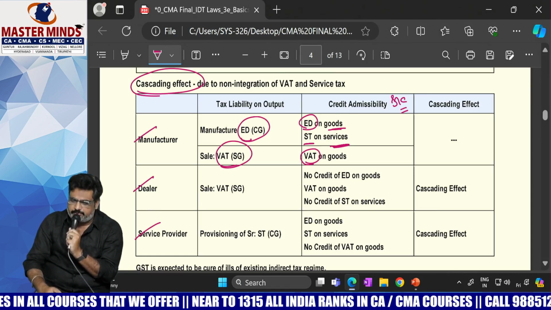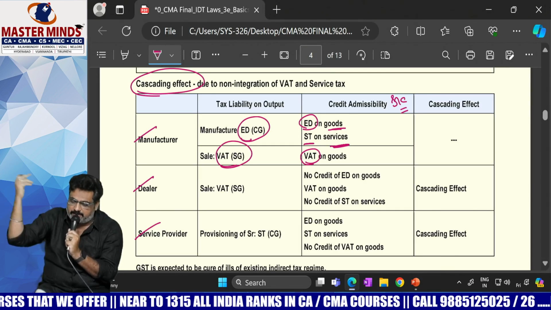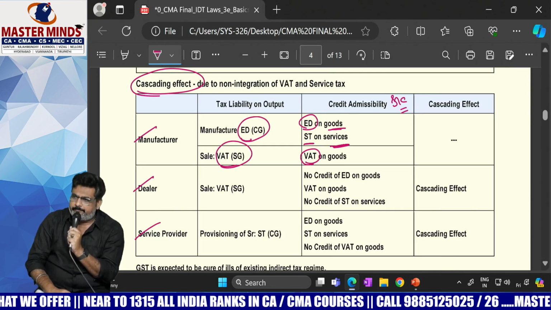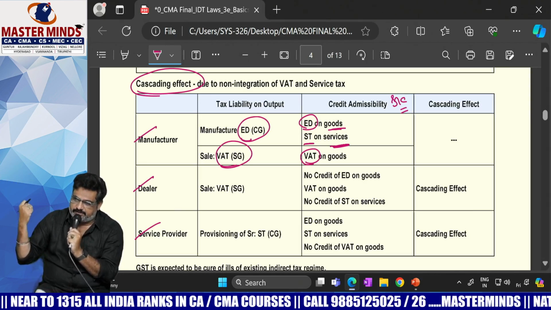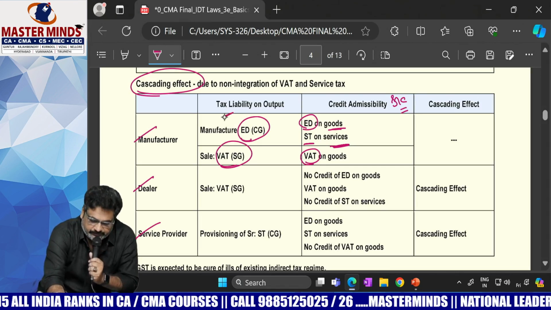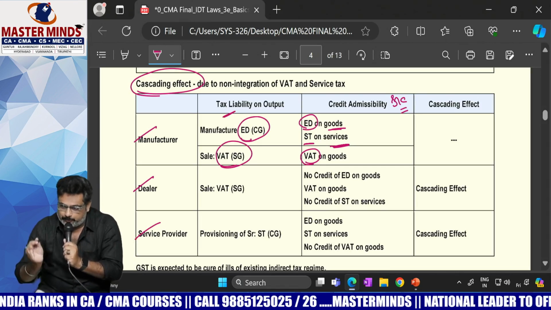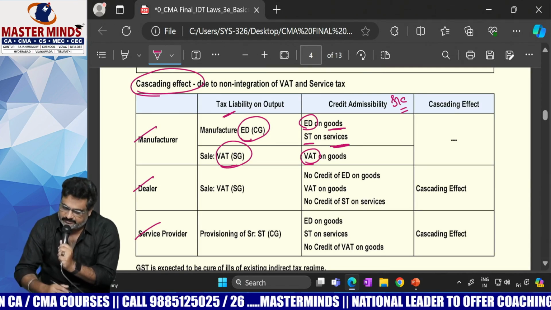So with respect to the central government, in the output tax payable, what is the central government tax? It is there in the brackets itself. Excise duty. This is output tax payable. In the output tax payable, what is the central government levy? Excise duty.